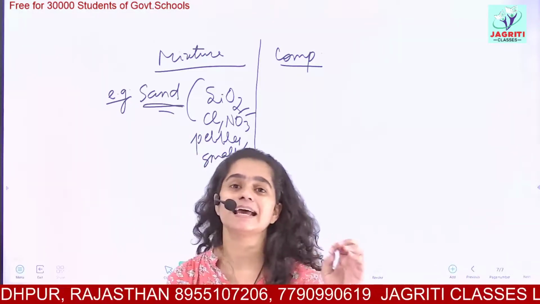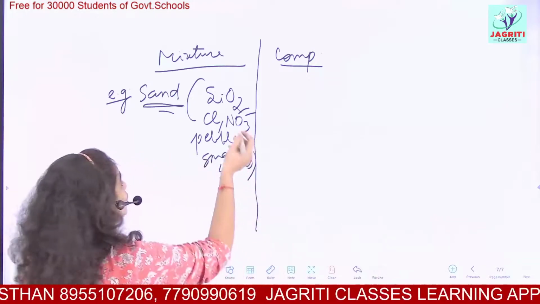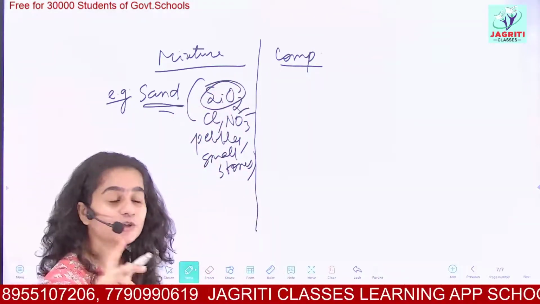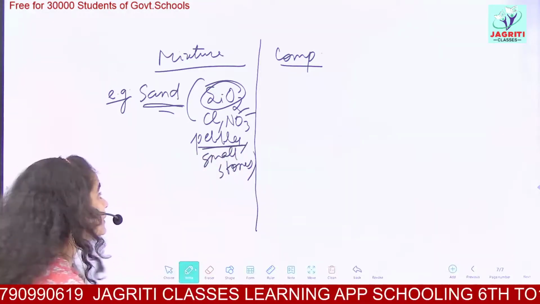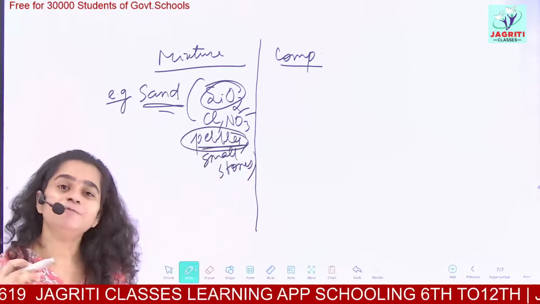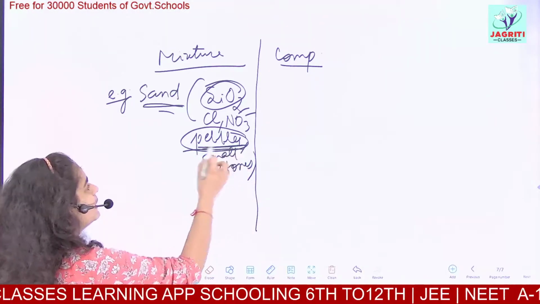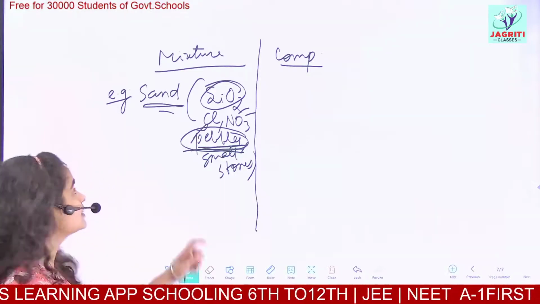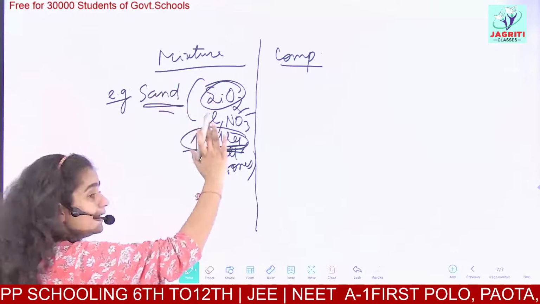If you take the sand sample of the nearby place or near your house, then the main component will be SiO2. The next components, you might get more amount of pebbles. And if you take the sand sample from a different place, might be it is so fine that it does not have any pebbles. So sand here is only a mixture, that is it contains a random amount of all these things.